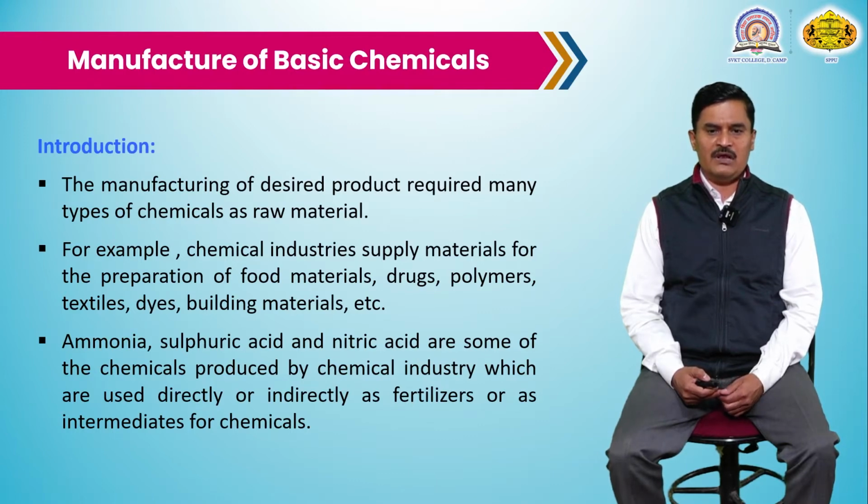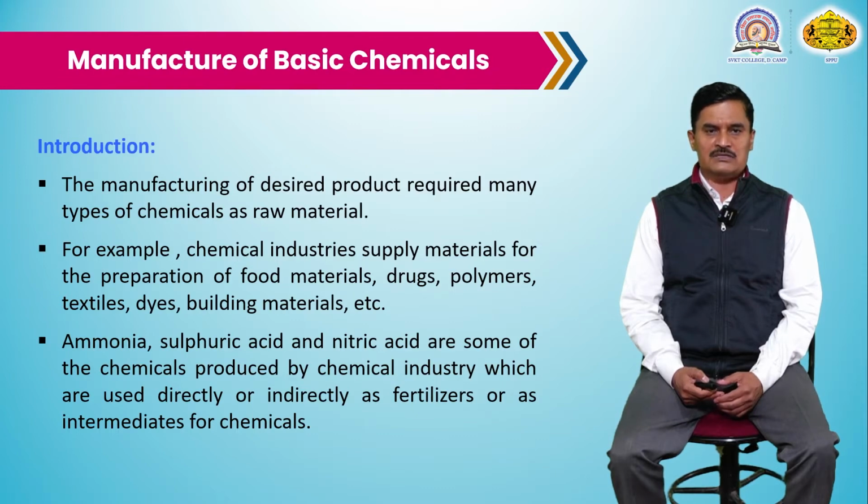For example, the chemical industry supplies material for the preparation of food. Preparation of food also requires different types of chemicals. Some of these are basic chemicals like ammonia, nitric acid and sulfuric acid, which are very basic chemicals required in the chemical industry.